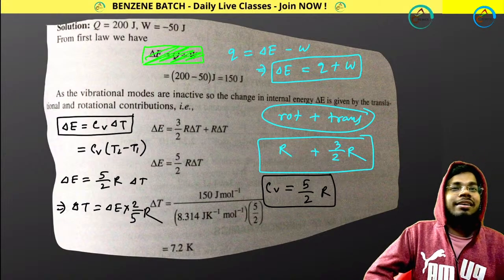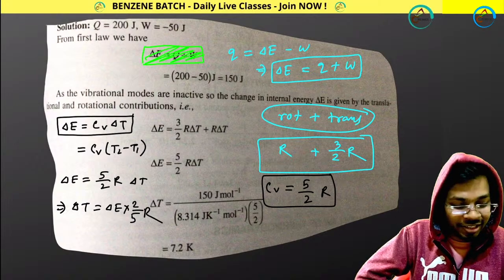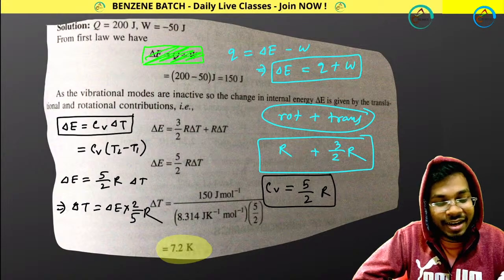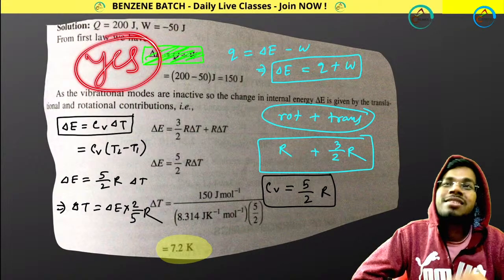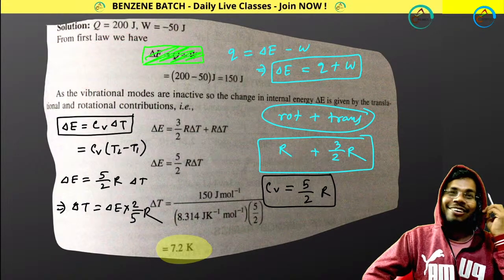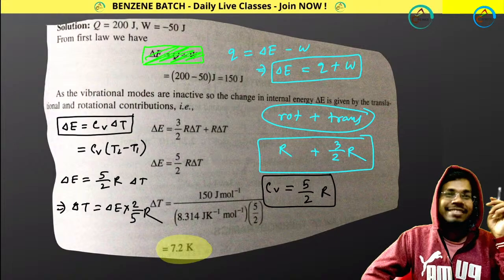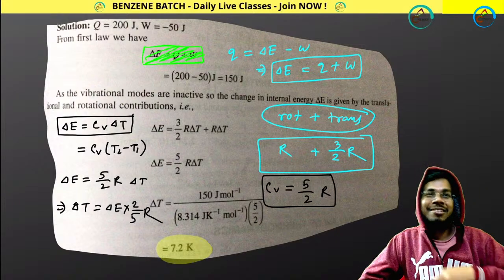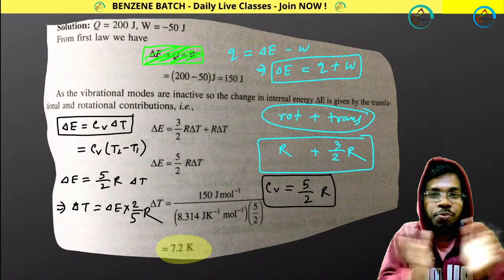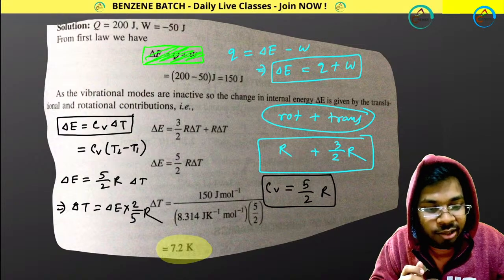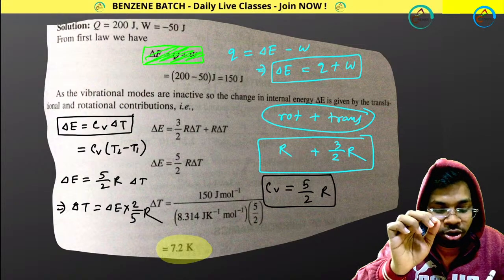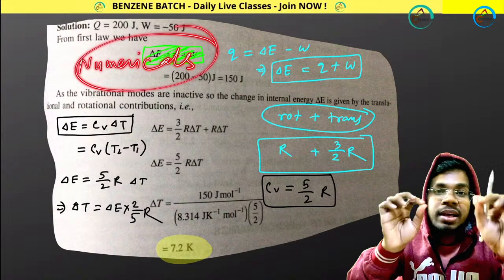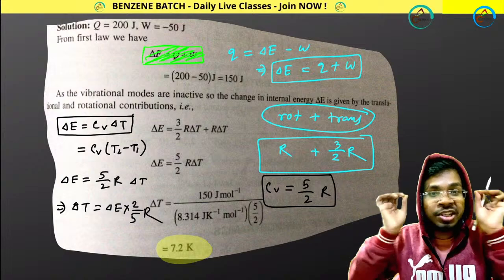Okay Arnab, you are good. 7.2 Kelvin. Perfect, good job. This question was interesting, right? Please tell me in the comment box whether this question was interesting or not. You have to be prepared with these kinds of questions. You have to learn how to play with units. That's why I have given you a lot of numericals in my numerical study material.